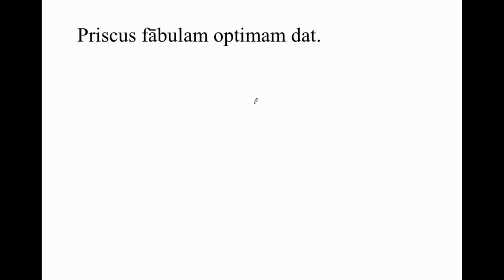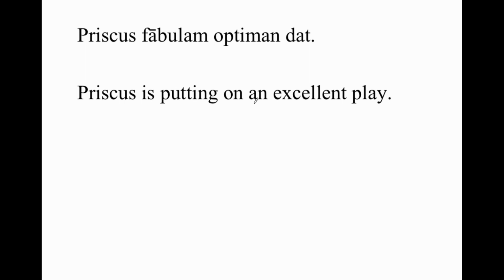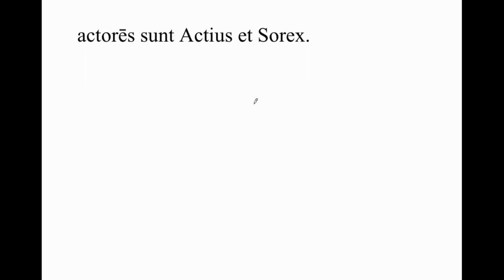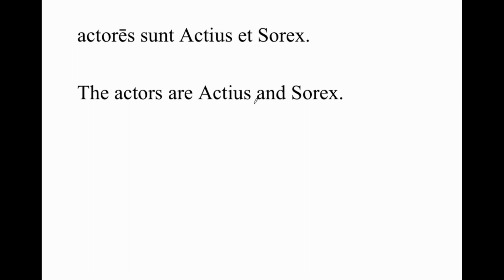Priscus fabulam optimam dat. Priscus is putting on an excellent play. Actores sunt Actius et Sorex. The actors are Actius and Sorex. Now, we know these are the actual names of real actors because excavated from Pompeii were signs advertising a show that had been put on, and these are the names of the actors. So there were two real actors named Actius and Sorex.